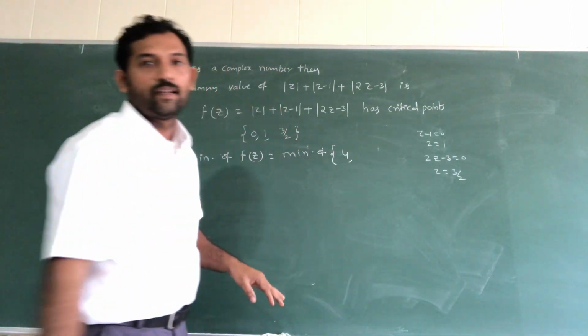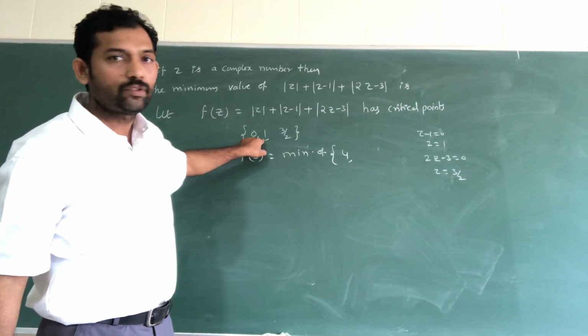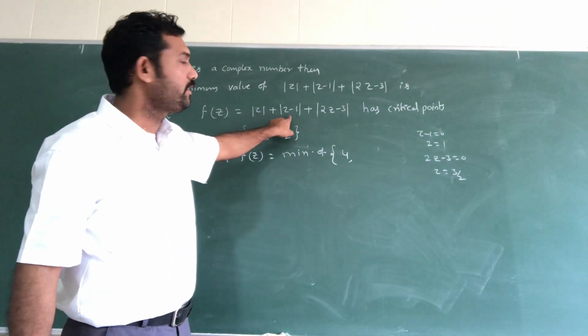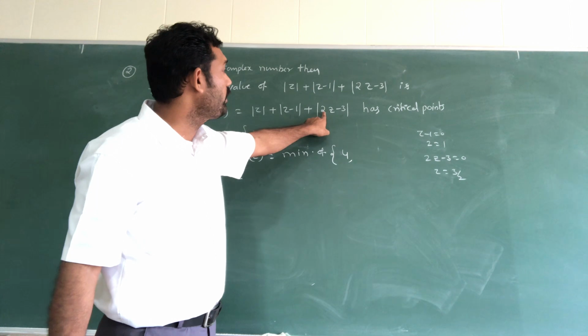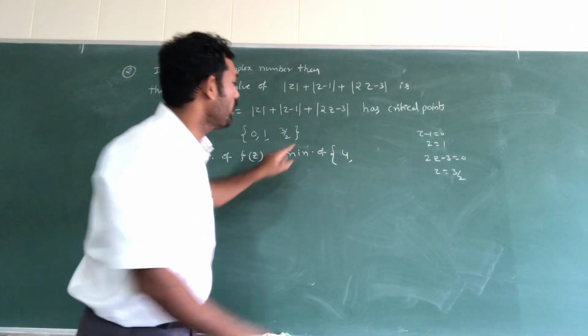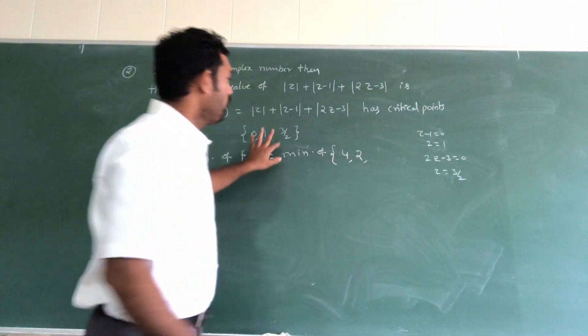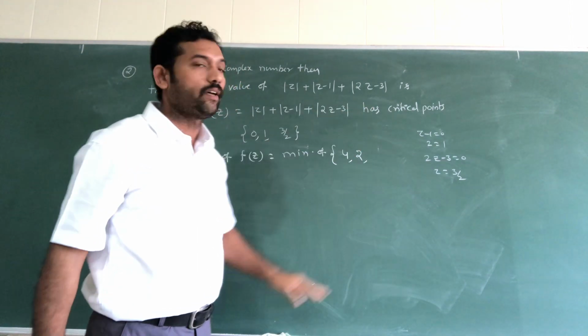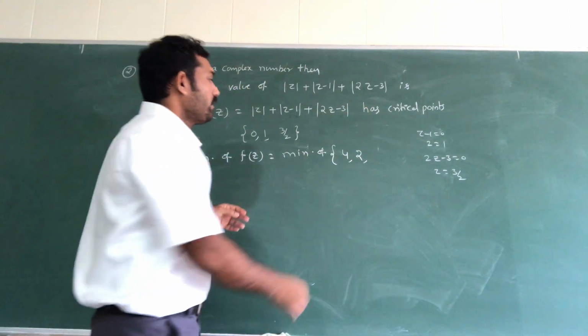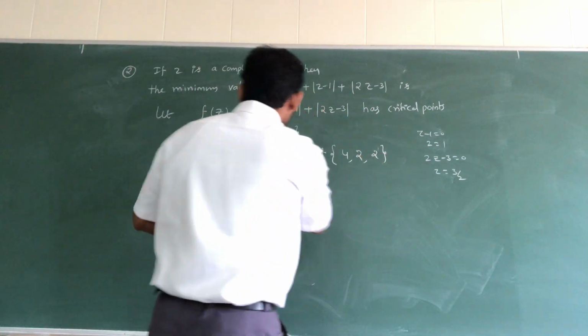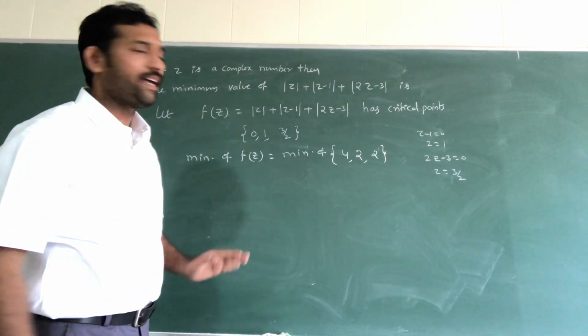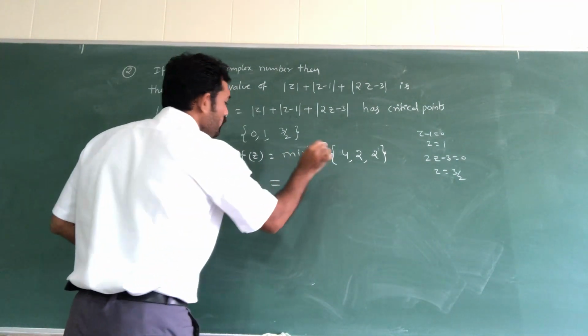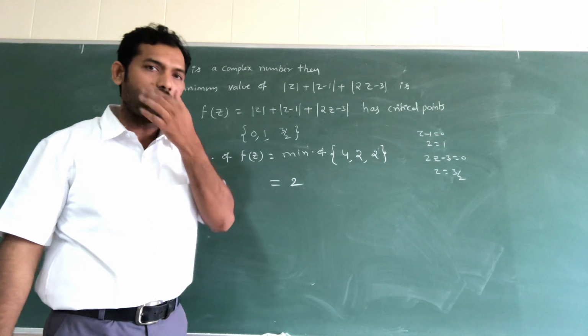Next, 1 is substituted: this is 1, this is 0, so 1 plus 1, 2. Next, 3 by 2 is substituted, and that is also 2. So among all these values, what is the minimum value? 2.